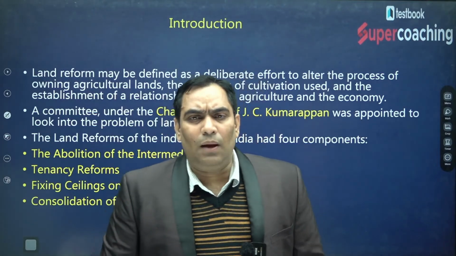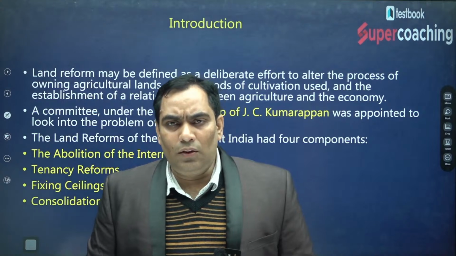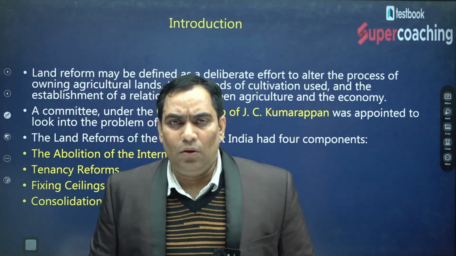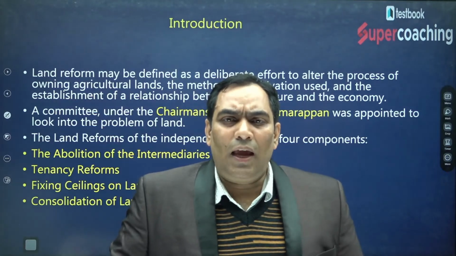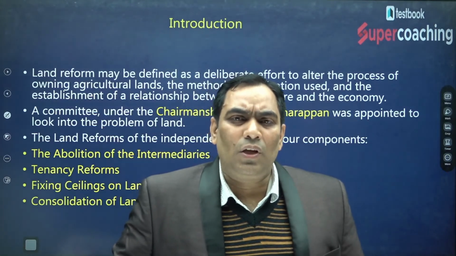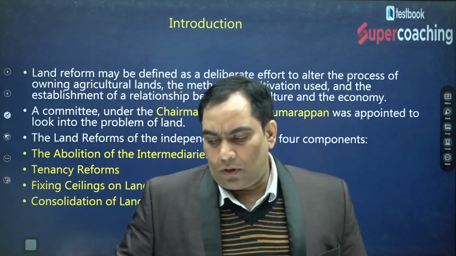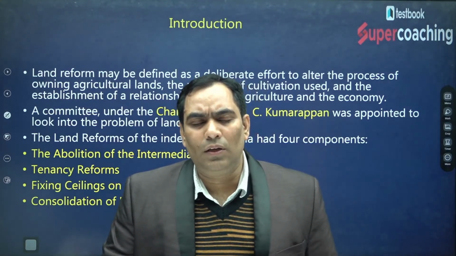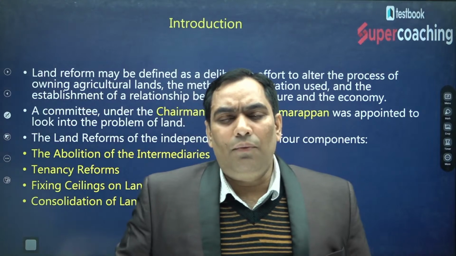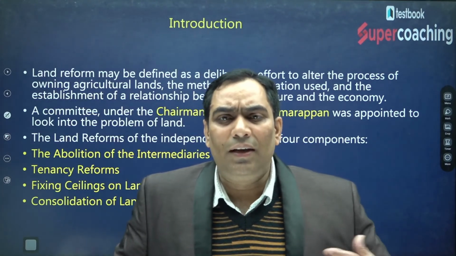It means that agriculture, or land, is the resource through which production takes place. As I said, before independence agriculture was one of the important resources, and it still is. The objective of India as a welfare state is the welfare of the maximum number of people, or to establish an egalitarian society.